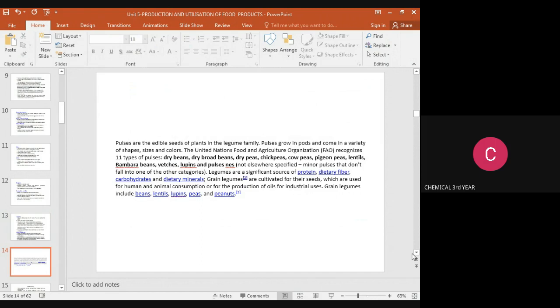The United Nations Food and Agriculture Organization, FAO, recognizes 11 types of pulses: dry beans, dry broad beans, dry peas, chickpeas, cowpeas, lentils, bambara beans, vetches, lupins, and pulses not elsewhere specified, minor pulses that do not fall into one of the other categories. Legumes are a significant source of protein, dietary fiber, carbohydrates, and dietary minerals. Grain legumes are cultivated for their seeds, which are used for human and animal consumption or for the production of oils and industrial uses. Grain legumes include beans, lentils, lupins, peas, and peanuts.